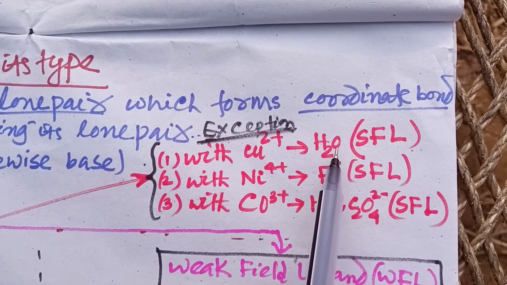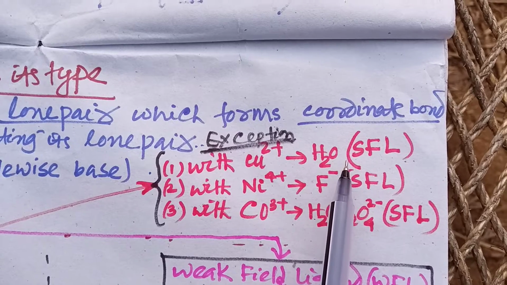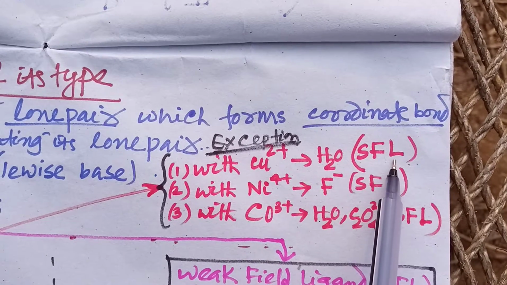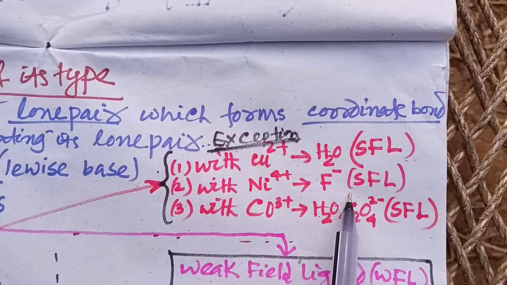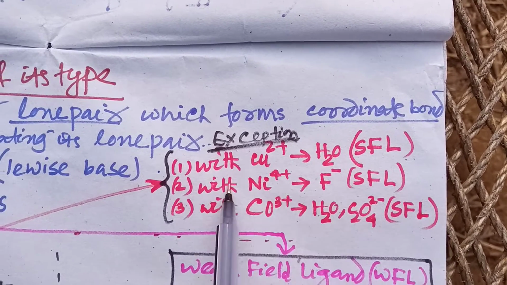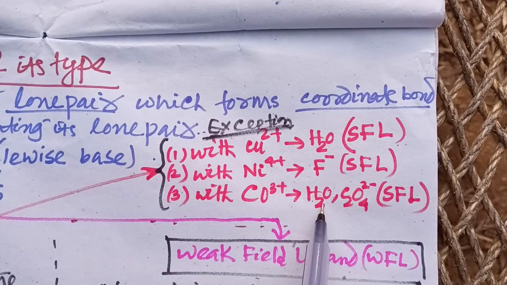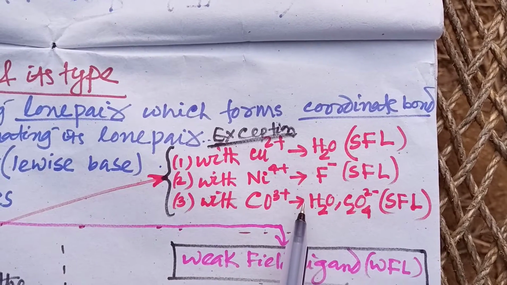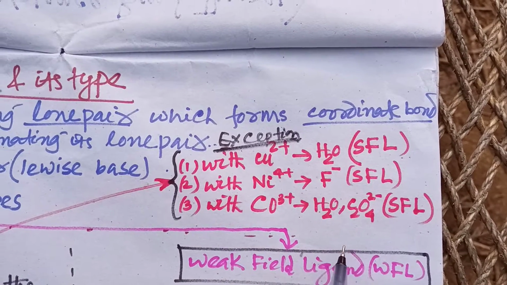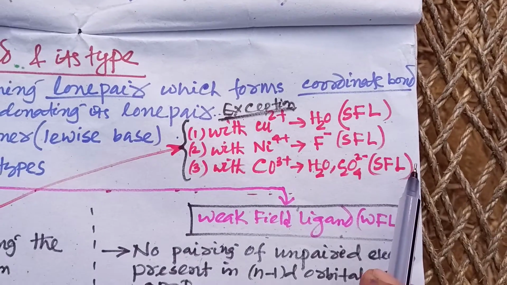With copper 2+, water, which is basically a weak field ligand, acts as a strong field ligand. Similarly, F minus, which is also a weak field ligand, acts as a strong field ligand with Ni4+. Similarly, H2O and C2O4 2- with cobalt 3+ act as strong field ligands. These are very important points and they have to be remembered.